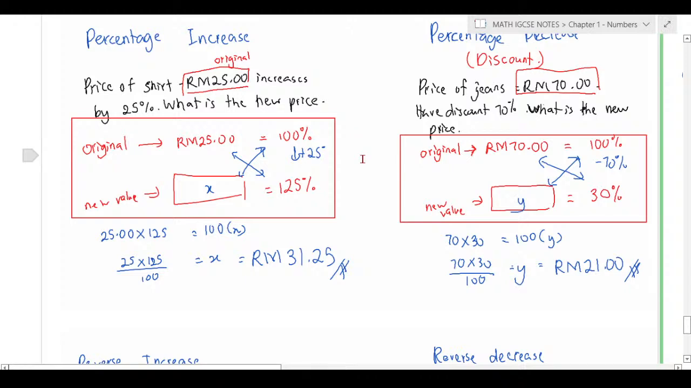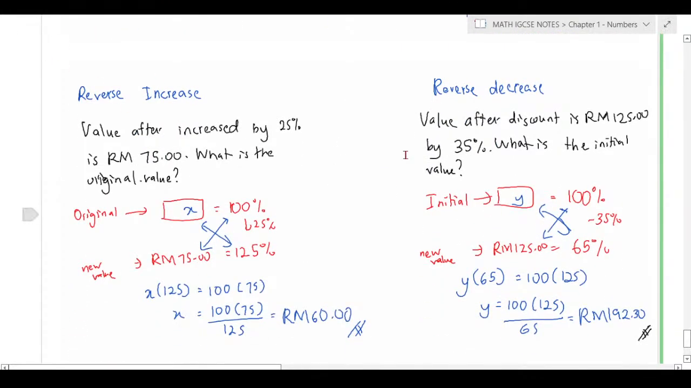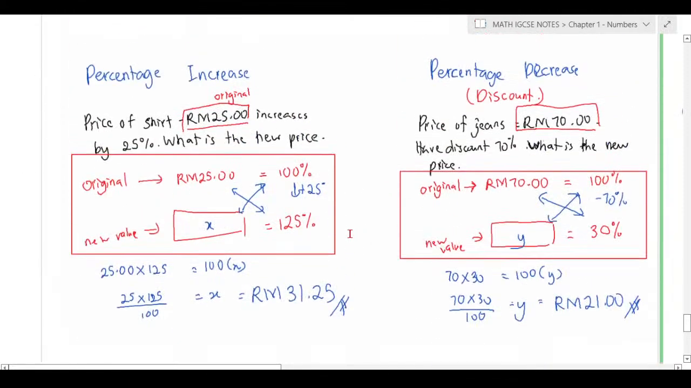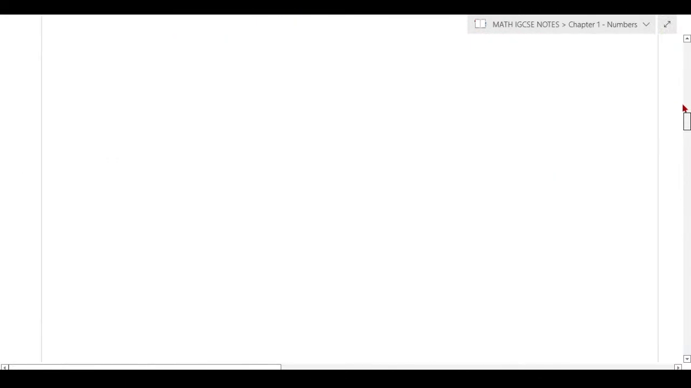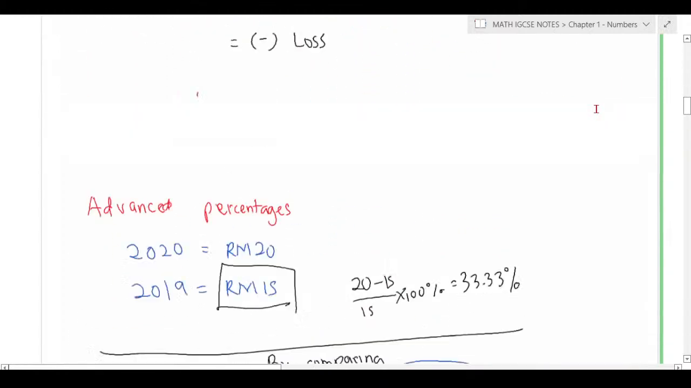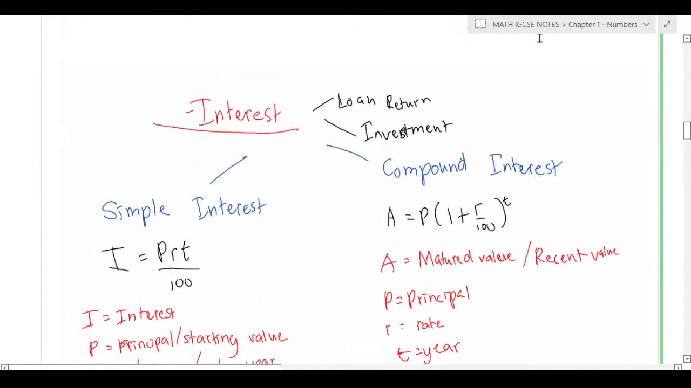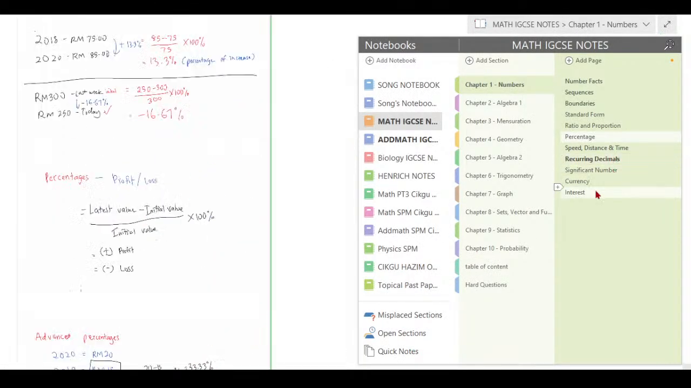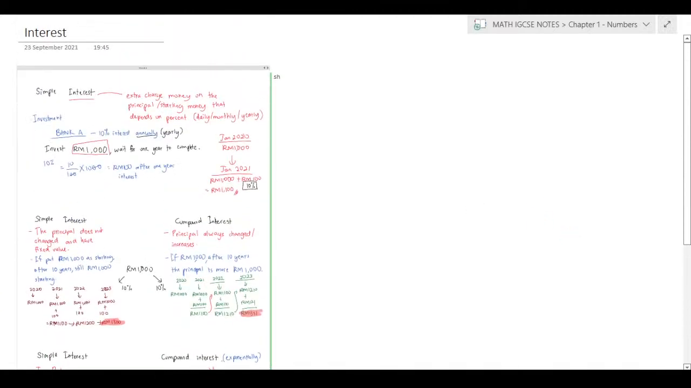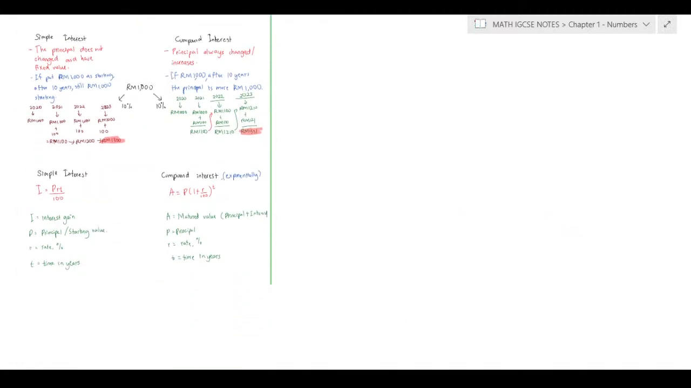Just go through the handout that I gave you and try to do it on your own, and look at the answers that I gave you in the Google Classroom. You should be okay. And reverse, increase and decrease, everything has been taught in class. But I do understand that most of you were absent during interest here. So this is what I'm going to teach you about: simple and compound interest.